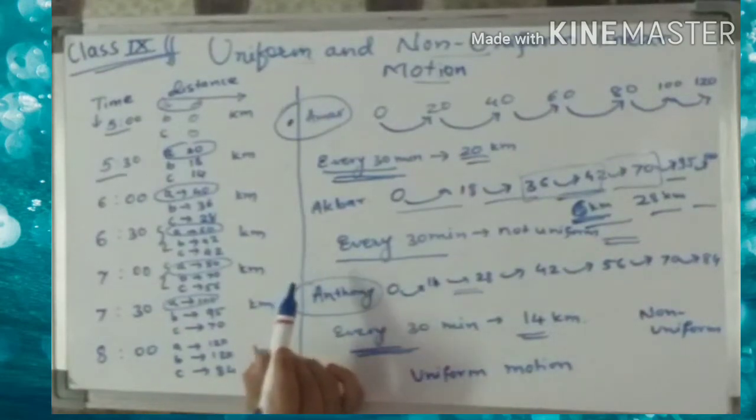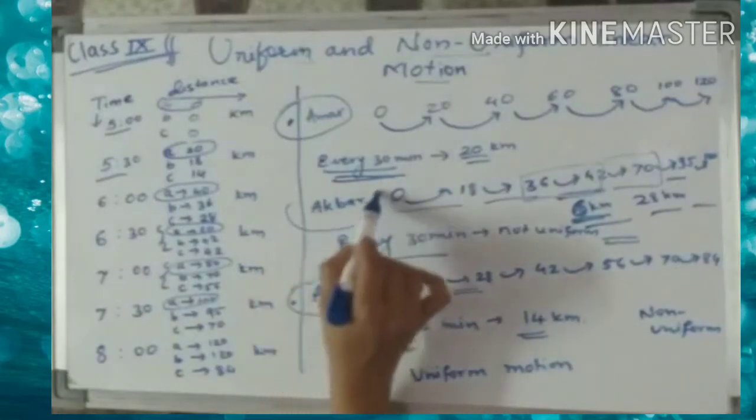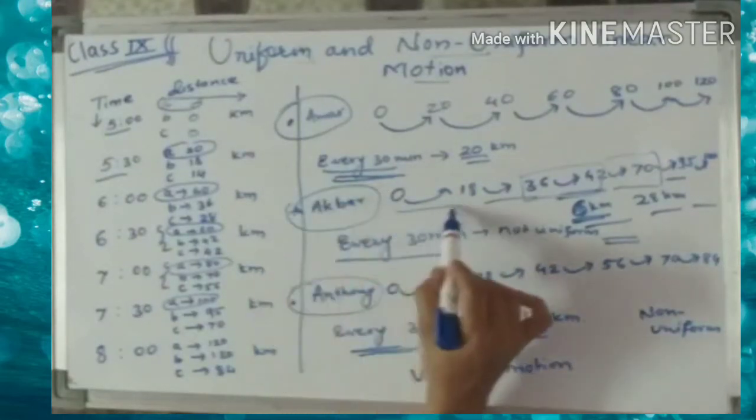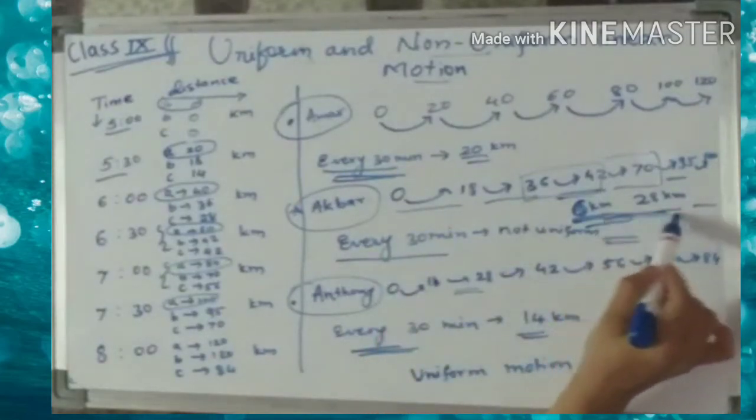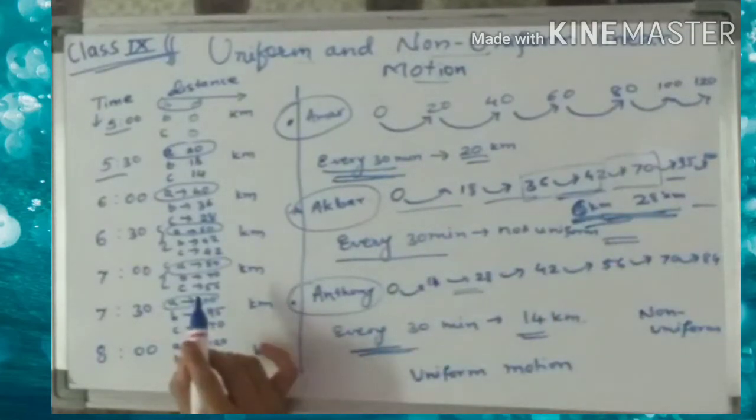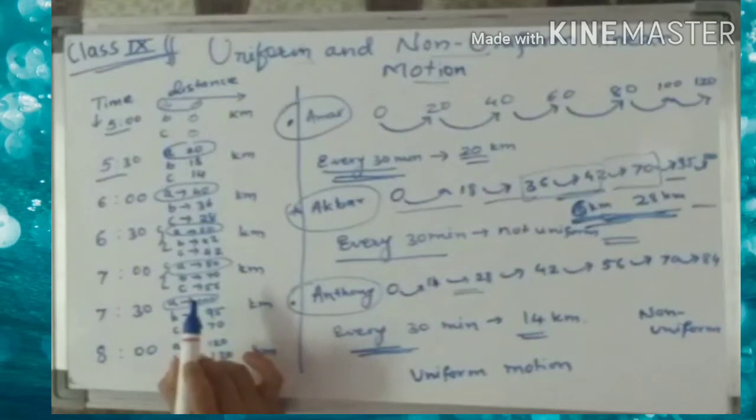The next question is, are all distances covered by Akbar in the fixed time intervals the same? Then we say no, Akbar did not travel an equal amount of distance in equal intervals of time. Fourth question, considering the distances covered by Amar, Akbar and Anthony in the fixed intervals, what can you say about their speed?